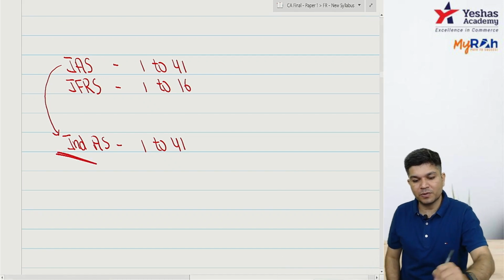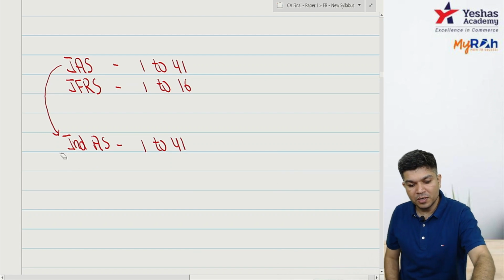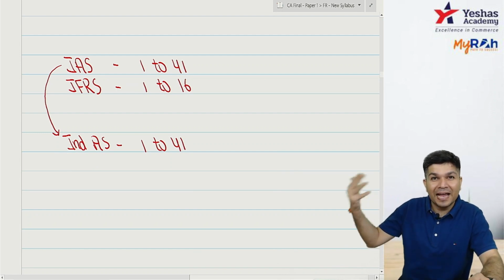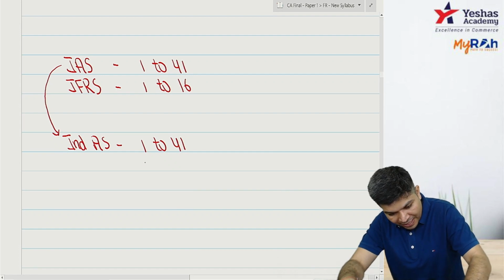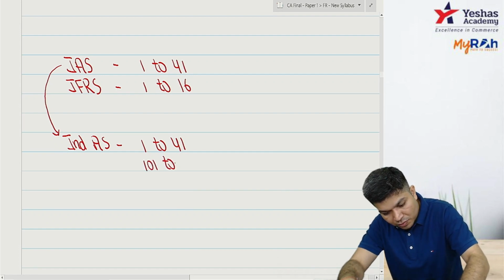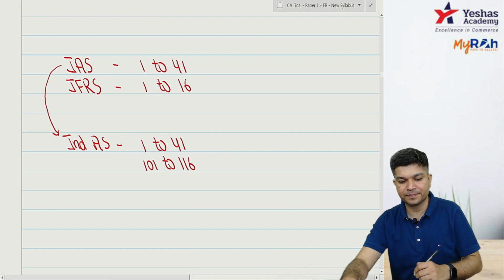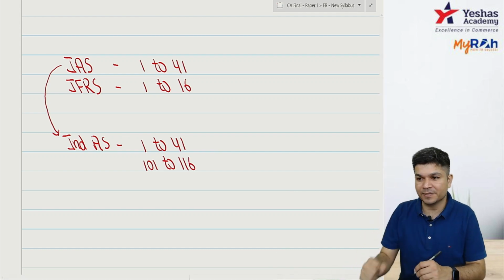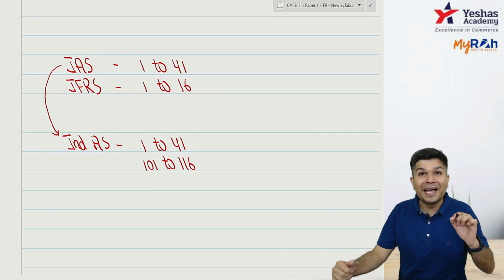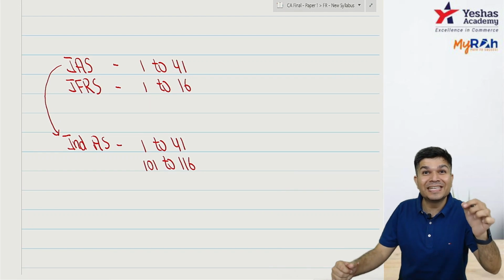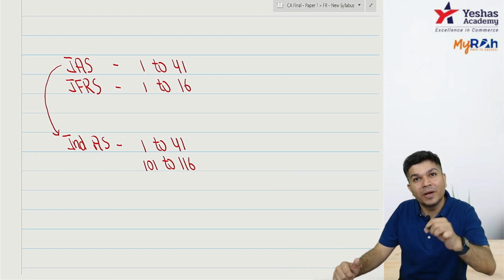Above, one is IAS, the other is IFRS, so the two words were different. So then we have 101 to 116. IAS 1 to 41 is IND AS 1 to 41. IFRS 1 to 16 is IND AS 101 to 116.